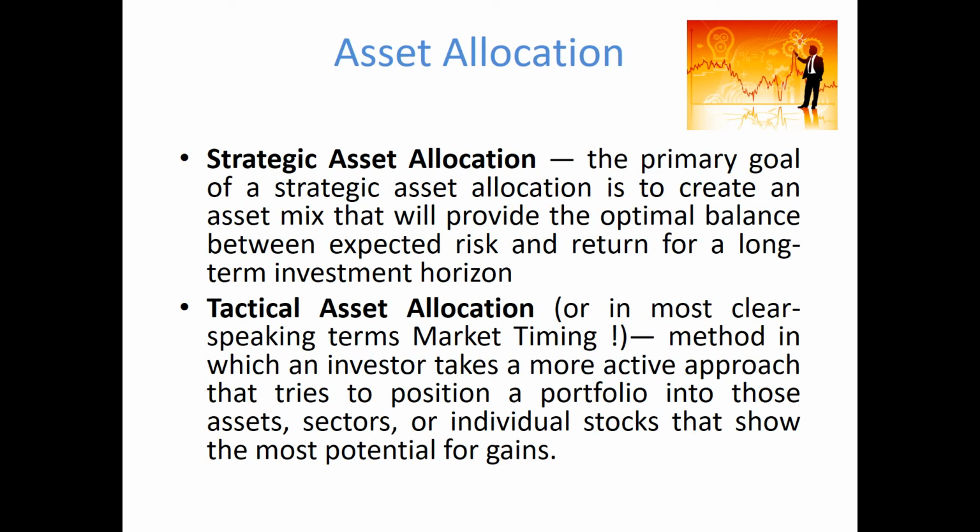Tactical asset allocation, on the other hand, is more commonly known as market timing. This is the process of dynamically allocating across asset classes based on predictions of how markets are going to perform in the future. For example, when investors believe that the market is going to do well generally in the future, then they will dynamically allocate a large portion of their wealth into high-risk assets such as equities. On the other hand, when investors believe that financial markets will generally perform poorly, they will dynamically allocate their assets towards low-risk or risk-free assets.